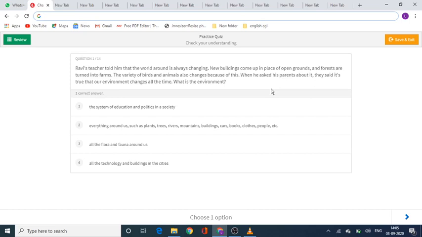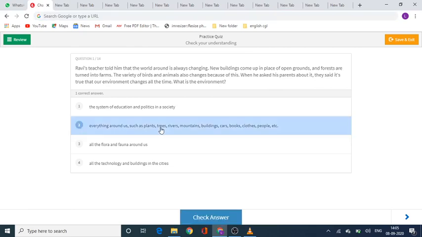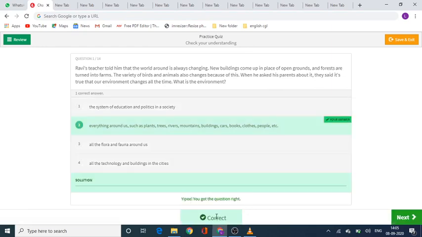Okay, so let's look at the answer. The correct answer is option number 2. Let's check whether it is correct or not. Yes, it is right. I got the answer right. So let's move to question number 2.